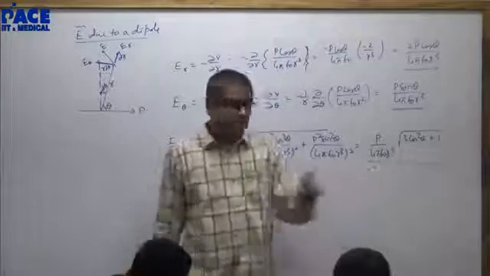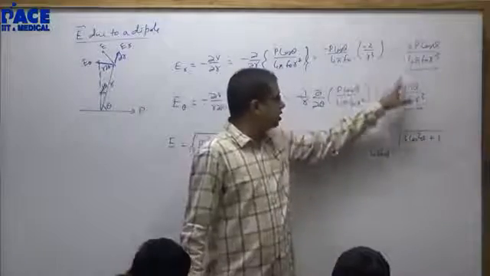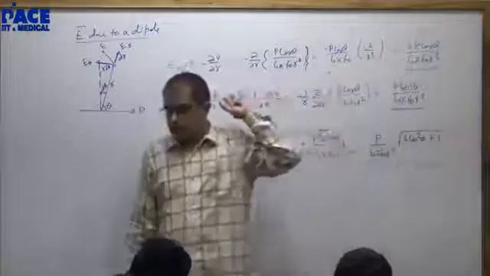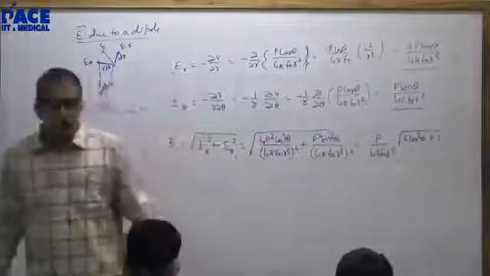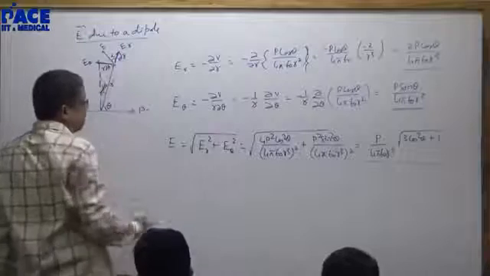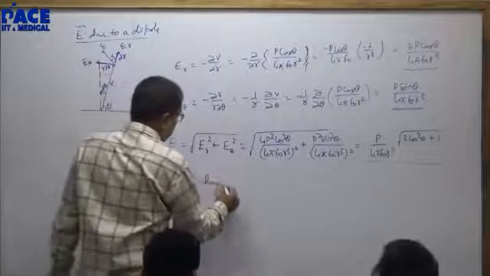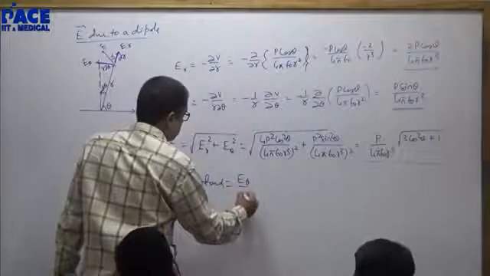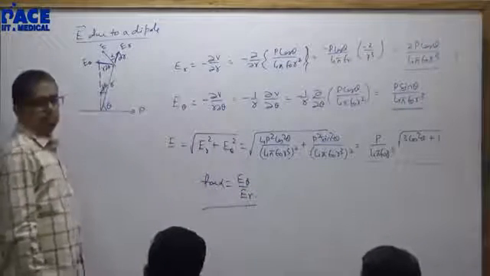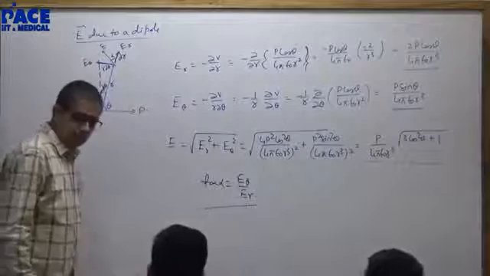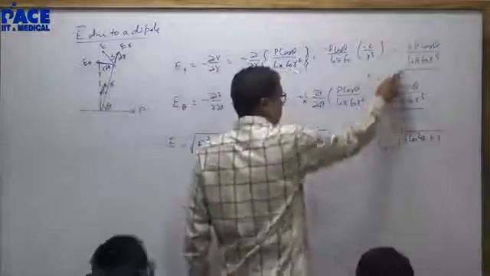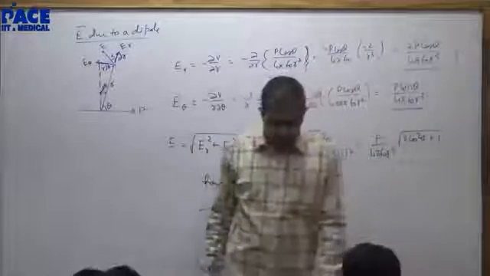I do not expect you to remember this. I expect you to remember these both separately. Why? You will see in the next two problems that we use E r and E theta separately. One more value: what will this angle be? Alpha. Tan alpha will be equal to E theta by E r. Clear? Important.